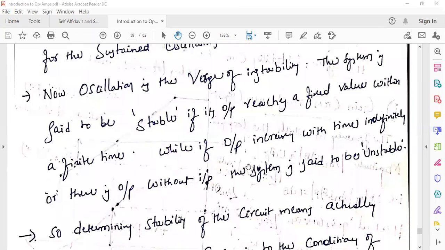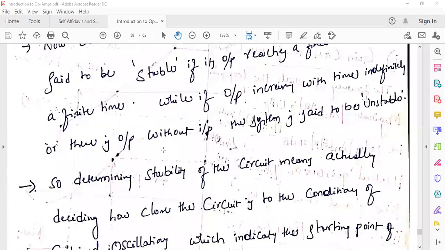Otherwise, that means the output increases with time indefinitely, or if there is output without input. Without input, if you get any output, then the system is said to be unstable, right. If your output reaches a particular value within a finite time, that is called a stable system.